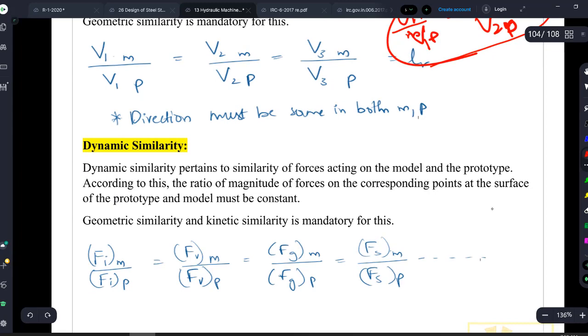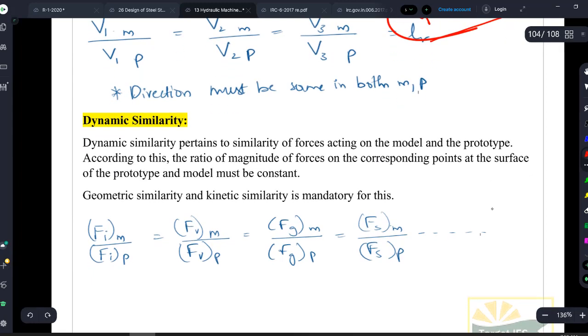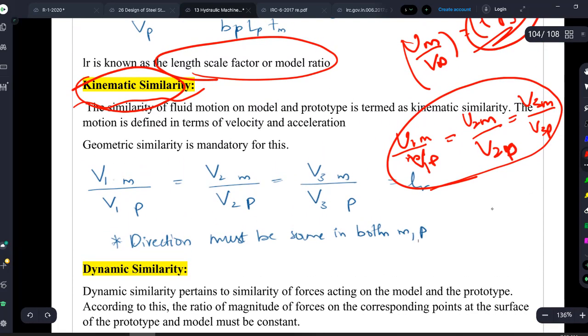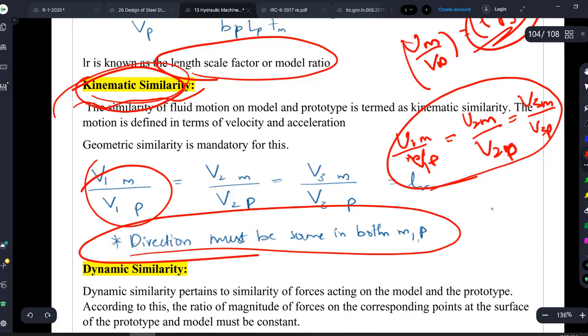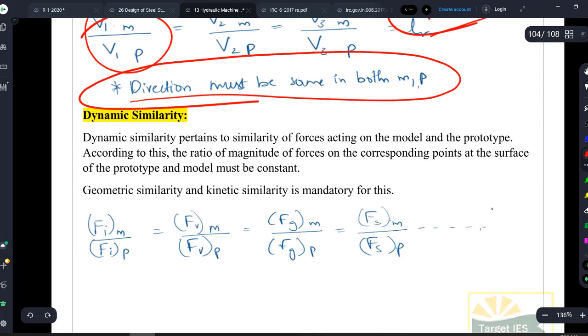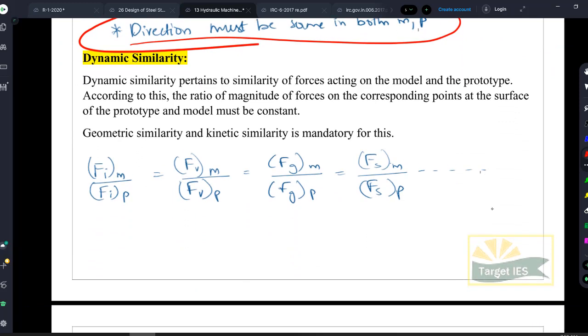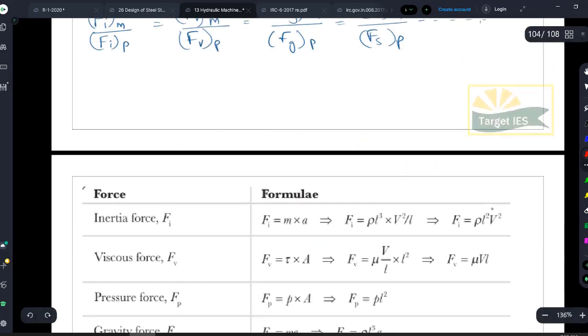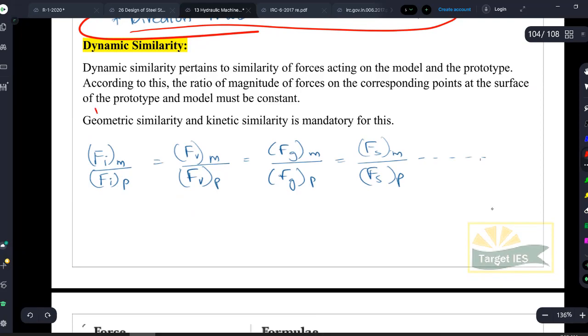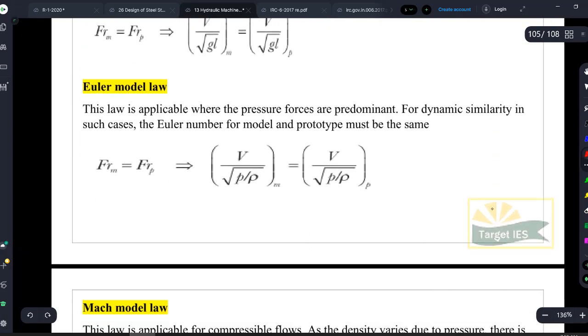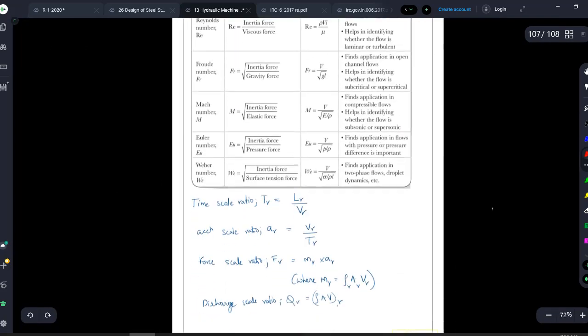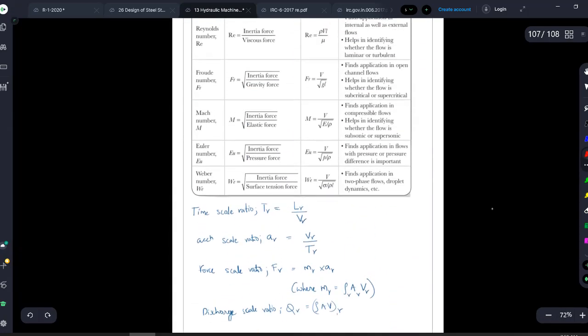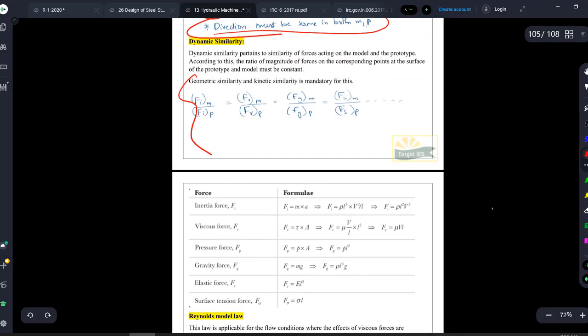So this is our dimensional dynamic similarity, very important. Remember, when it comes to dynamic similarity, not only will the forces be in proportion, but they should also be in the same direction. Direction of flow should also be the same in both model and prototype. And this dynamic similarity is quite big. It does not end here. Based on this, we have to derive so many things. Our next entire model will depend on our dynamic similarity, and this is the most important similarity.